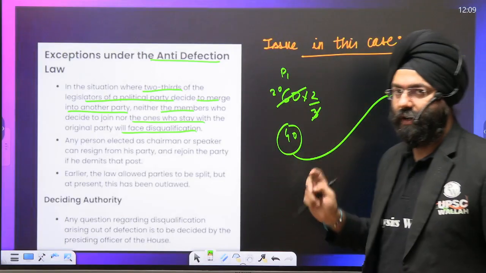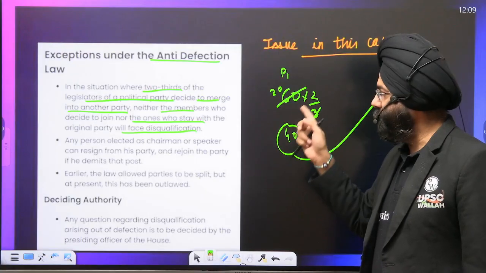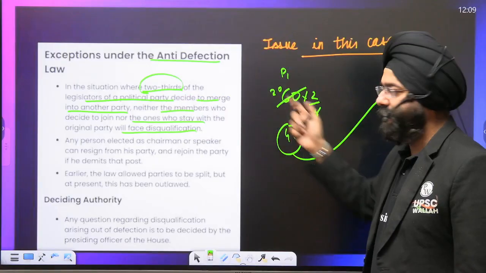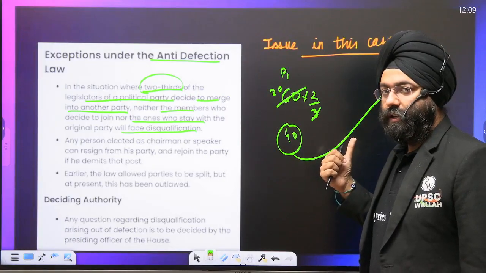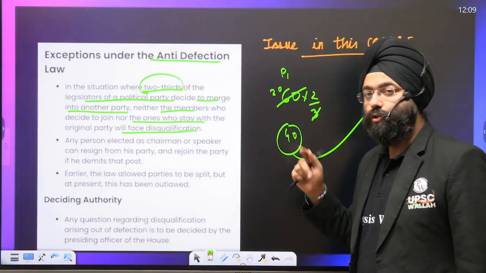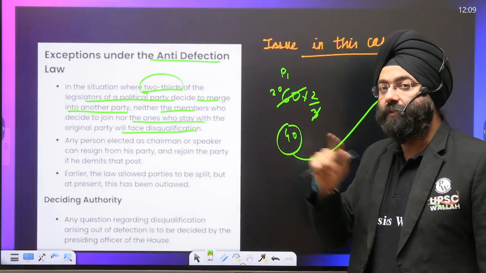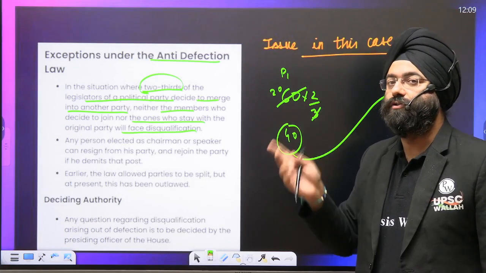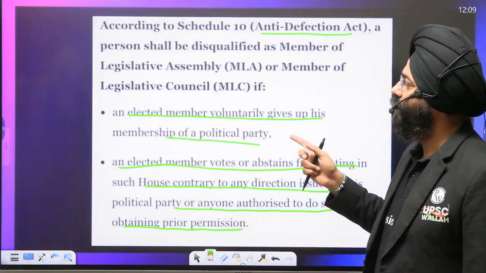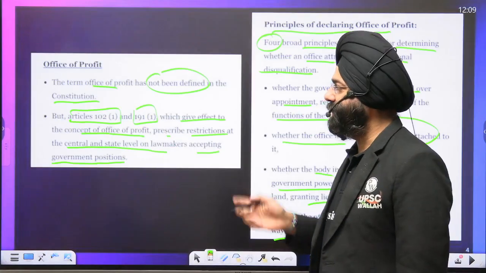They will be disqualified. But do you realize that 40 members, because it's meeting the 2/3 requirement, if they leave this political party and join that, that is absolutely fine. There is no issue in that. It means a wholesale defection is allowed. There will be no disqualification. So this is what is basically happening in the case of Goa also, right? That is why please understand these issues do arise.